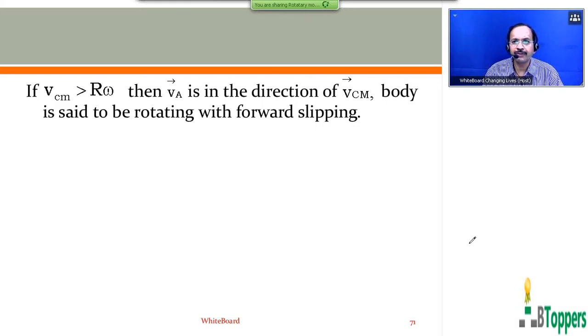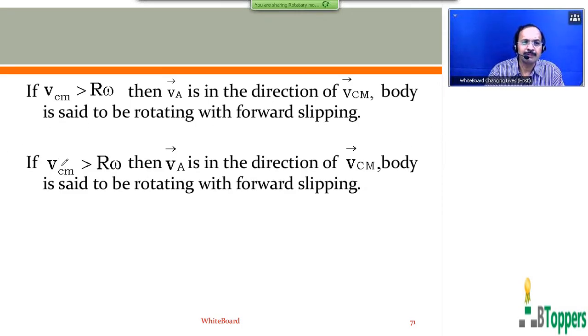So I am showing you the conclusions which I have discussed in my previous class. For a body which performs both translational and rotational motion on a fixed surface, if Vcm is more than r omega, then VA bar, the actual velocity of the bottommost point in contact with the floor, is in the direction of Vcm bar. The body is said to be rotating with forward slipping. Vcm is the magnitude of the translational velocity of the center of mass with respect to the floor or lab frame.